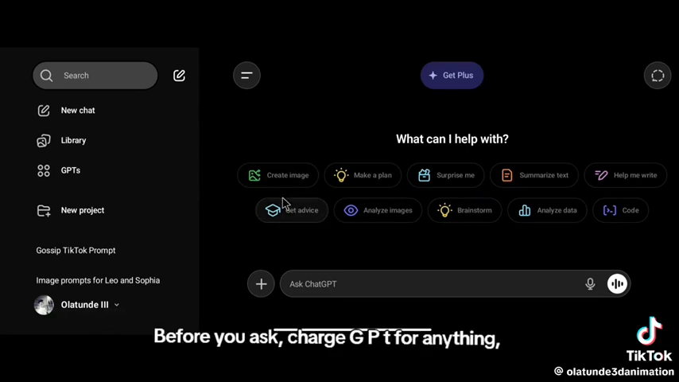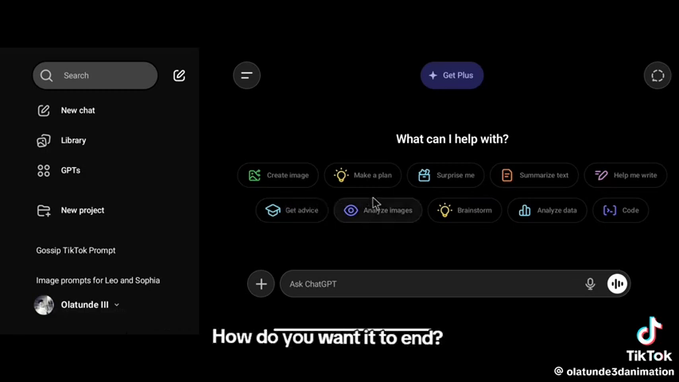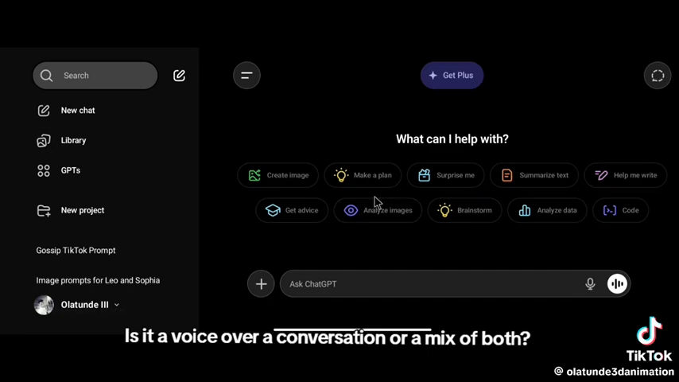Before you ask ChatGPT for anything, you need an initial plan. What type of story is it? How do you want it to end? Is it a single story or an episode? Is it a voiceover, a conversation, or a mix of both? Having this plan is the master key to story creation.